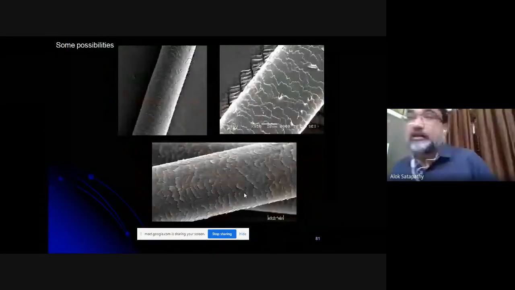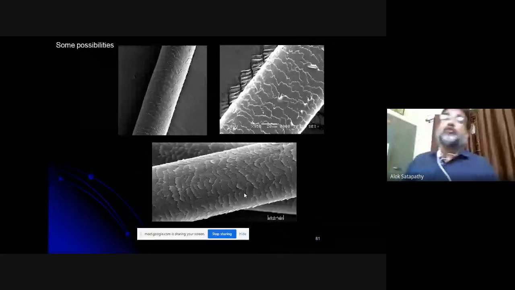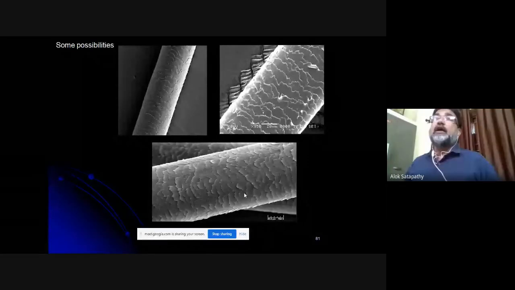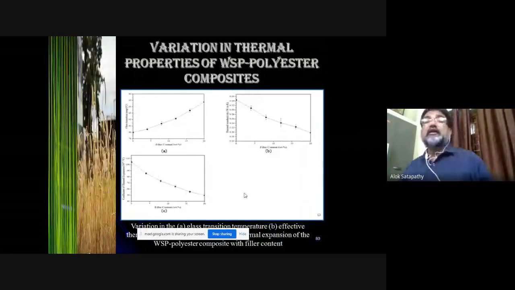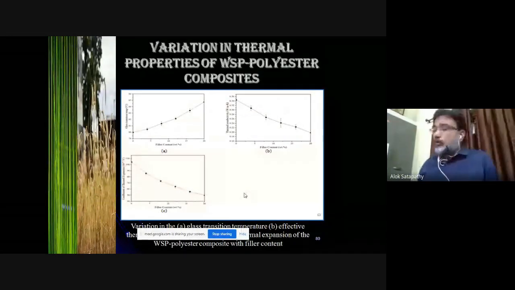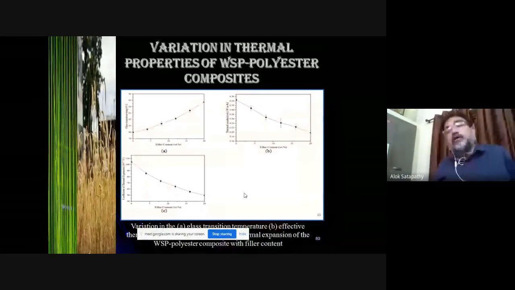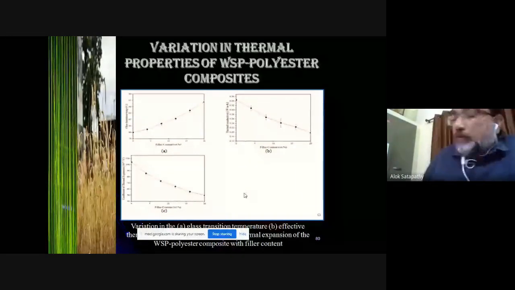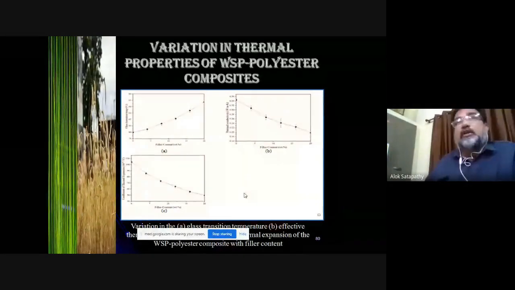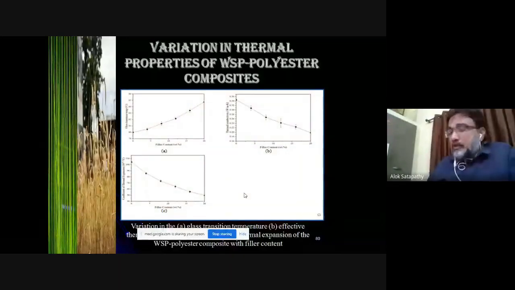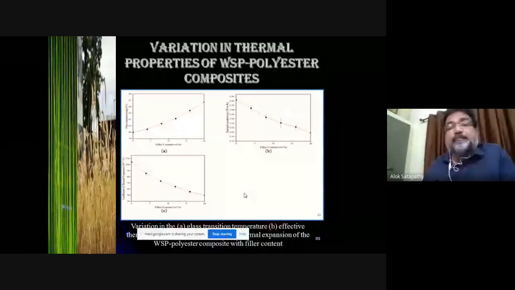So this is, apart from wear characterization, we are also doing some thermal characterization here, and we found these results. On the basis of these results we can recommend this case, that walnut shell powder, for application in the thermal field, for example making insulation boards because the conductivity is less, and heat sinks, etc.